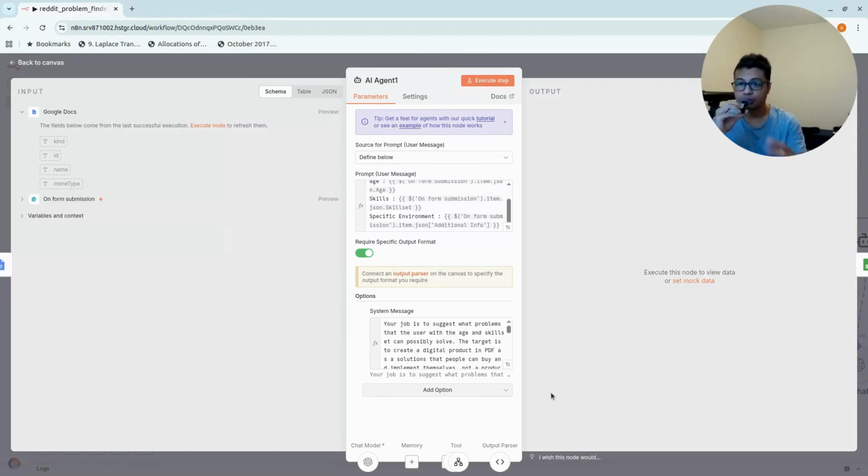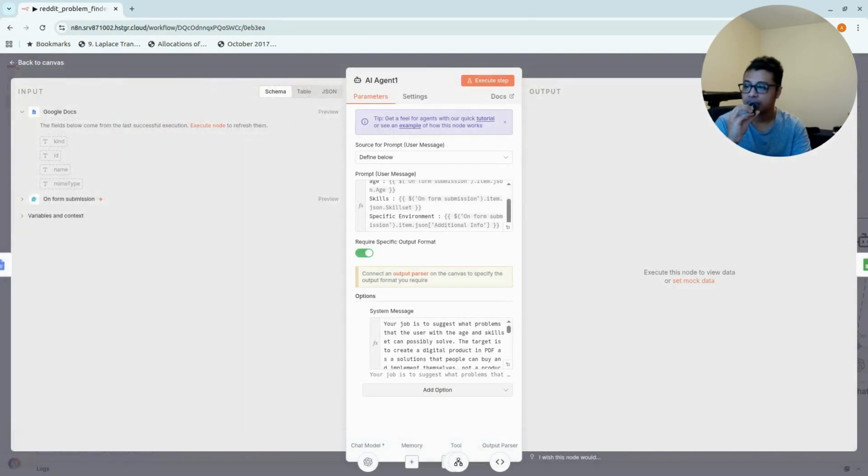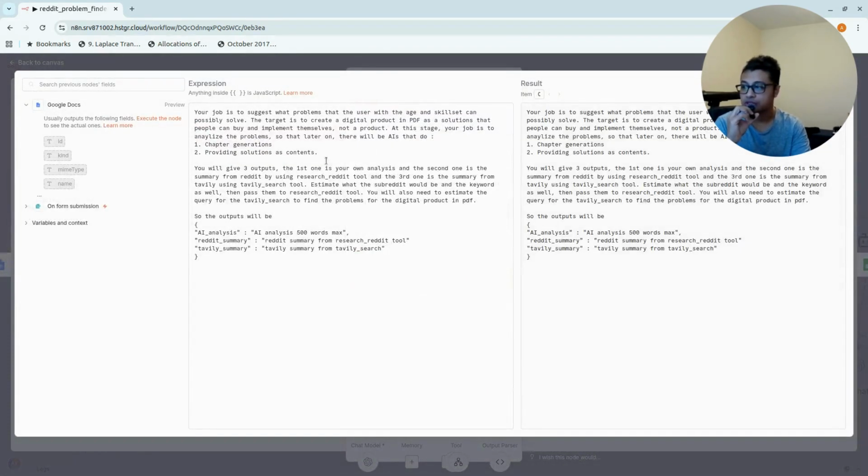From this, now we have to specify the system message. So okay, how about this one then? Maybe you don't really want to download anything from my description, but if you do, then it's easier. It's actually in the description. So if you don't want to, I'm gonna maximize the window, and then you can pause here if you want to copy it, if you want to write it down yourself. Okay, and then the system message, I'm gonna do the same. So if you want to pause, please pause.